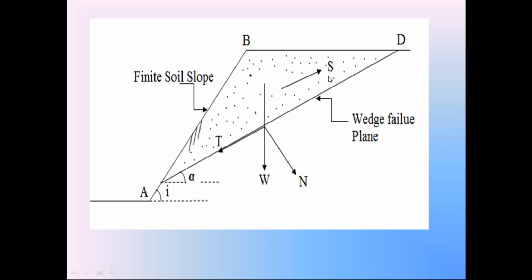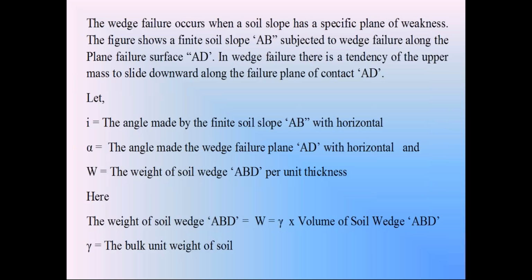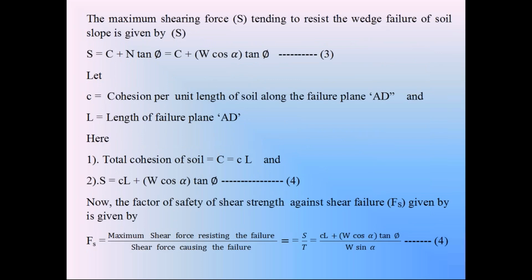That failure is prevented by the shear strength S of the soil. It is the property of soil. We know that to calculate the shear strength S, we can use the Coulomb equation or the Terzaghi equation. So in this wedge failure, I use this Coulomb equation to calculate the shear strength of the soil. S is equal to C plus normal force N into tan phi. So we are going to calculate the resisting shear force to prevent the failure of the finite soil slope by using the Coulomb equation. S is equal to C plus N tan phi.